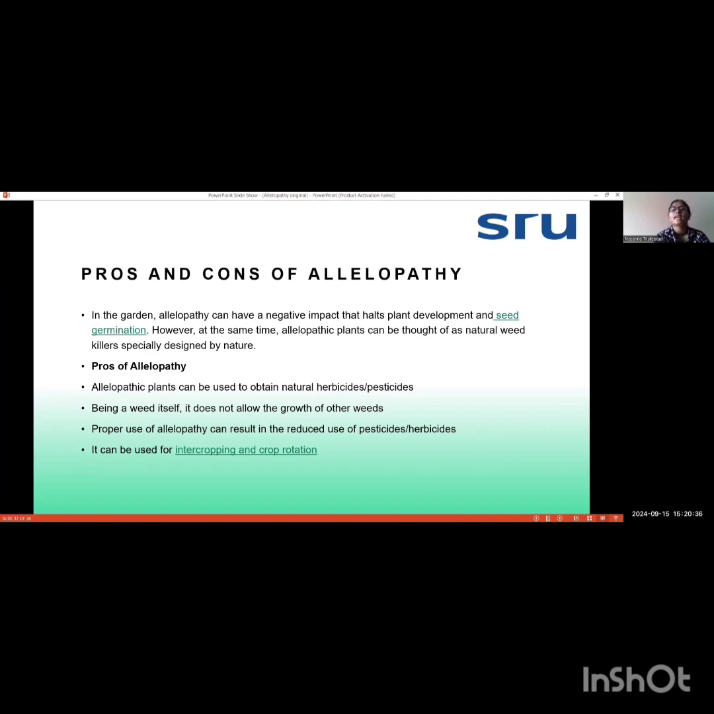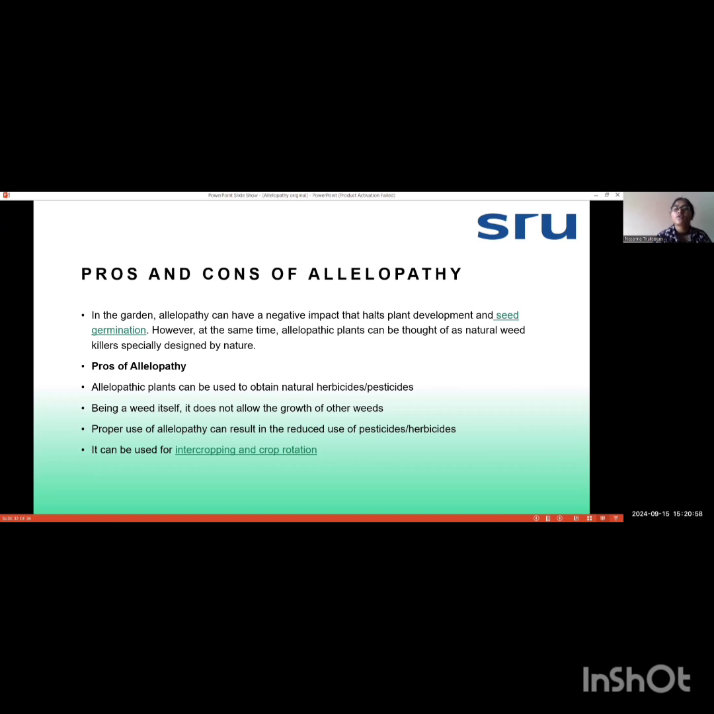First, allelopathic plants can be used to obtain natural herbicides or pesticides, as we already studied. Next, being a weed itself, it does not allow the growth of other weeds, so we can see this in weed against weed interactions. And proper use of allelopathy can result in reduced use of pesticides or herbicides.